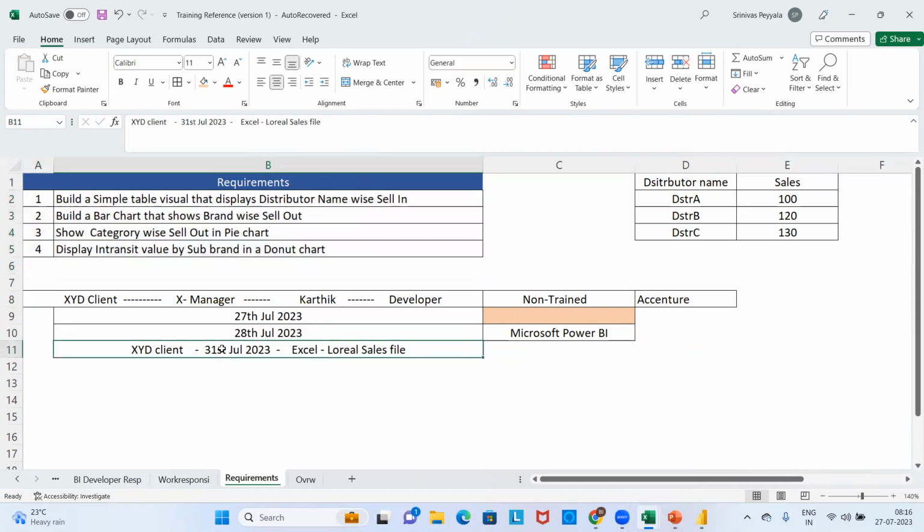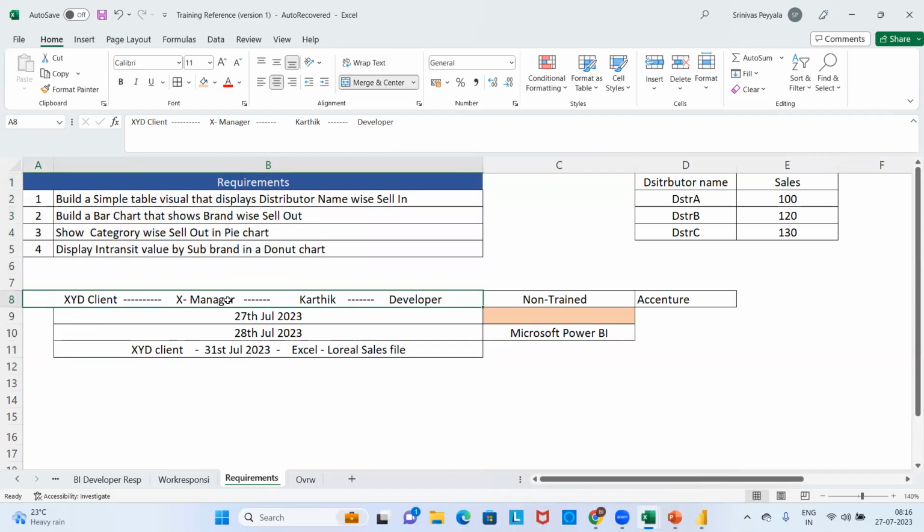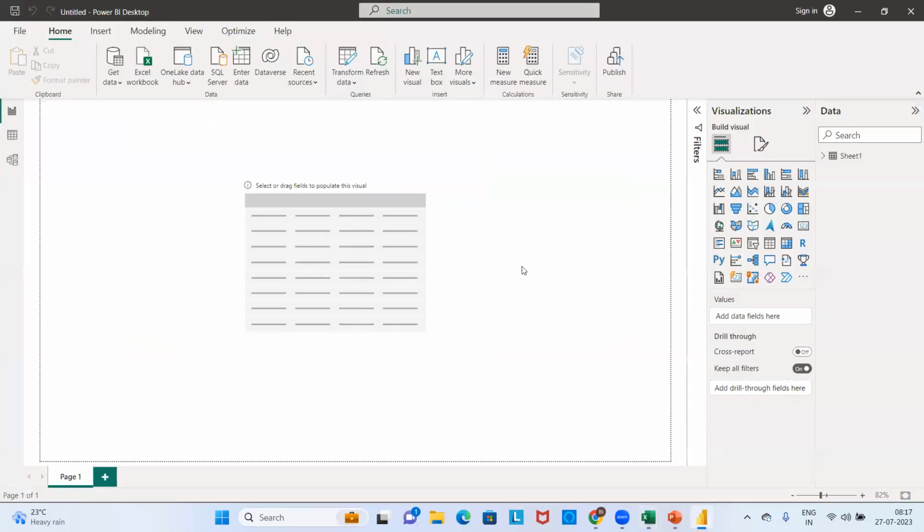So from the 1st of August, we should start immediately to create these basic requirements. I don't feel any difficulty in it. The client has given requirements to the manager, the manager has given them to Karthik the developer, he chose Power BI, received the data as well, and now he understands each and every requirement, he will create it.